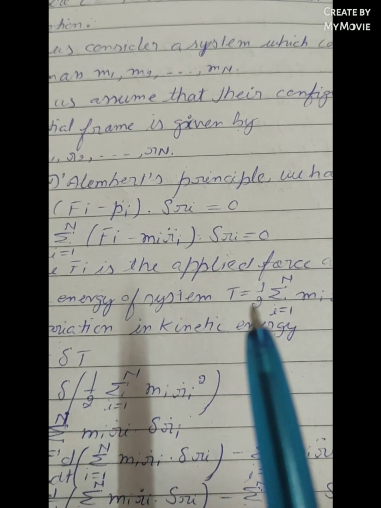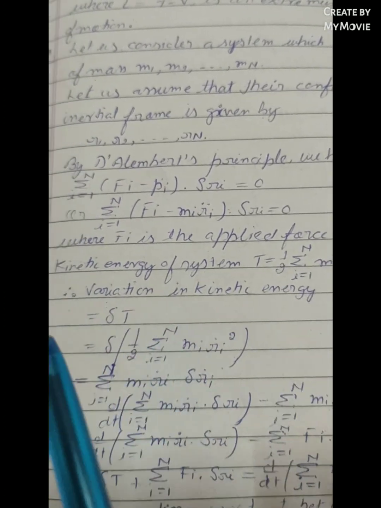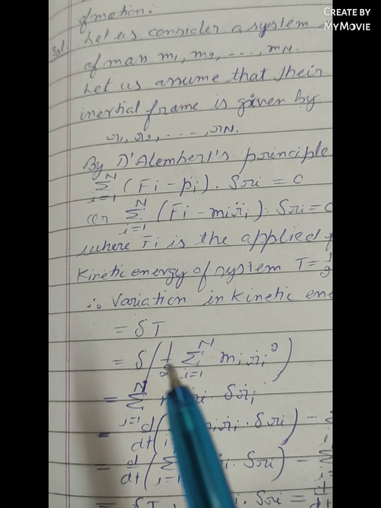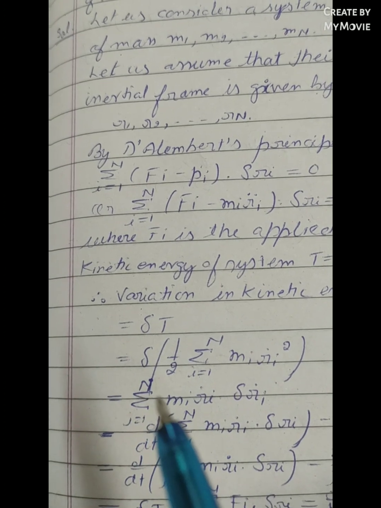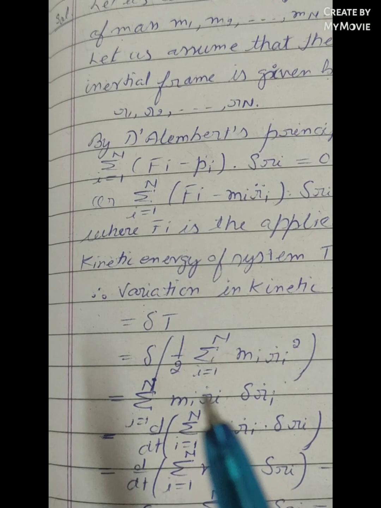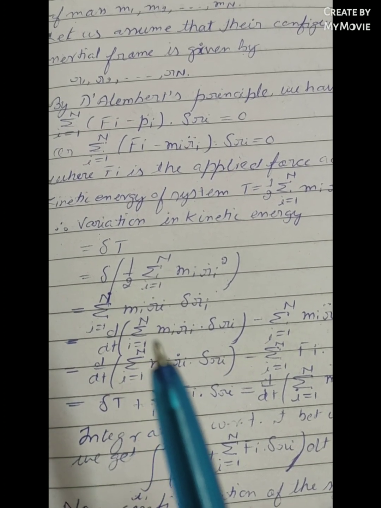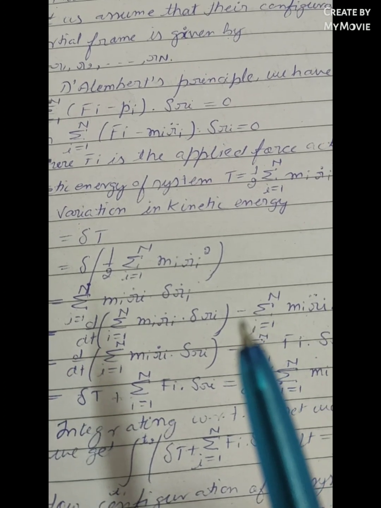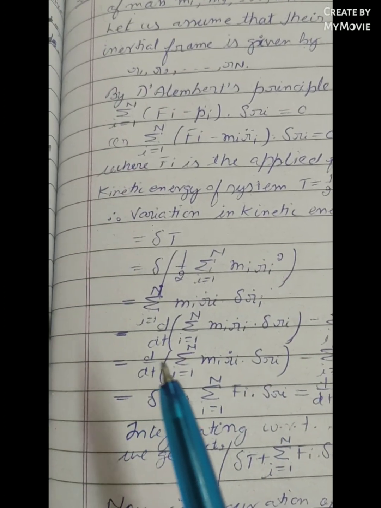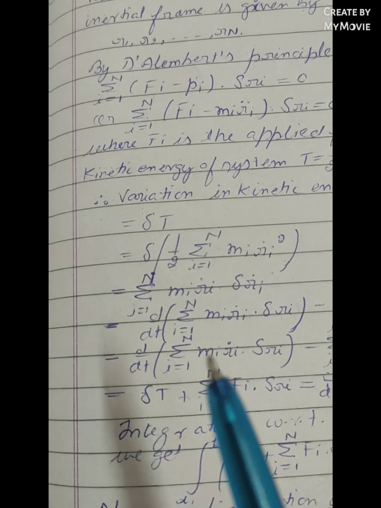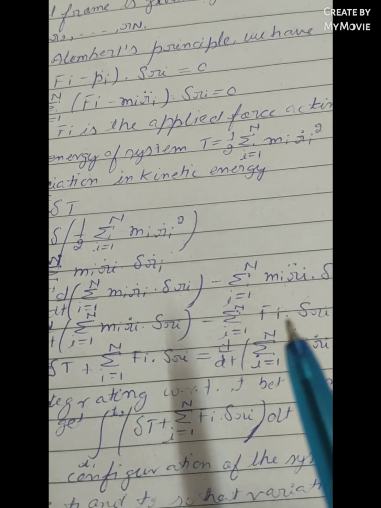The kinetic energy of the system T is equal to half the sum over i from 1 to n of mi ri dot squared. So the variation of kinetic energy is delta T, which is equal to delta of (half the sum of mi ri dot squared), which is equal to the sum of mi ri dot into delta ri dot, which is further equal to d over dt of the sum of mi ri dot delta ri, minus the sum of mi ri double dot delta ri, which is equal to d over dt of the sum of mi ri dot delta ri, minus the sum of Fi delta ri,